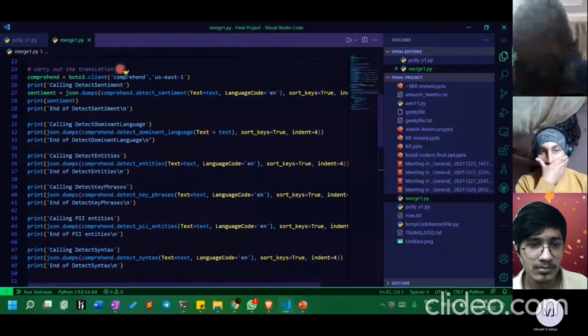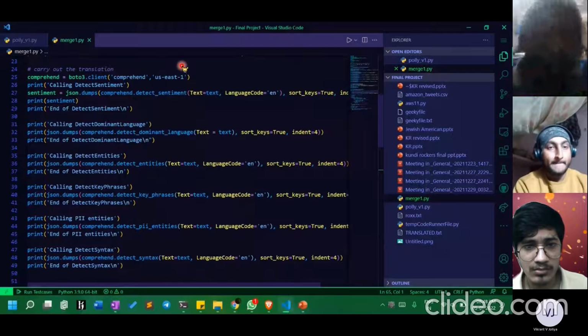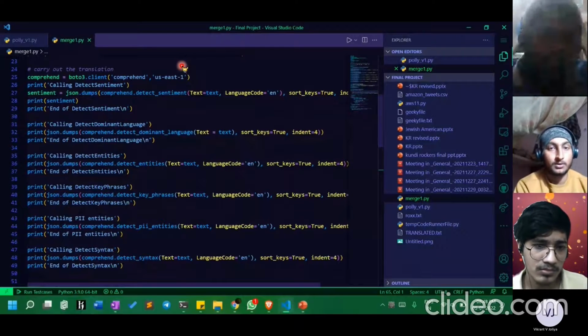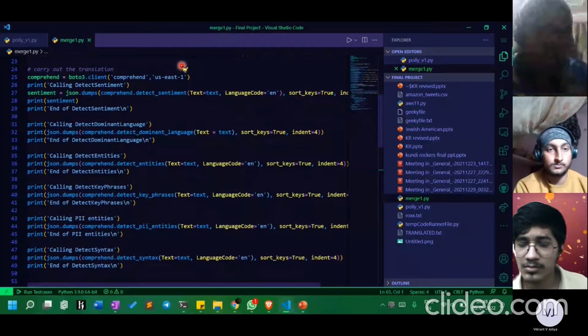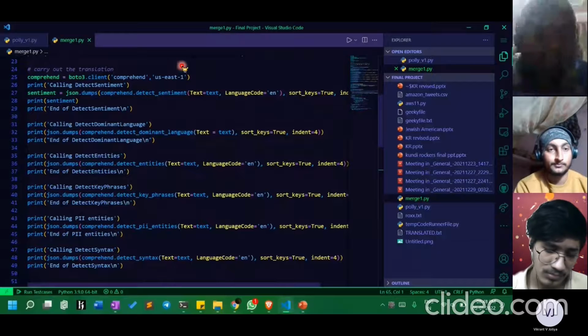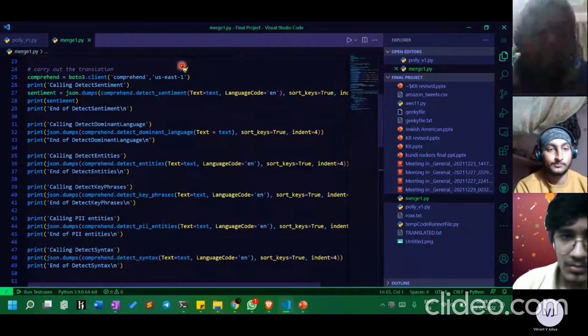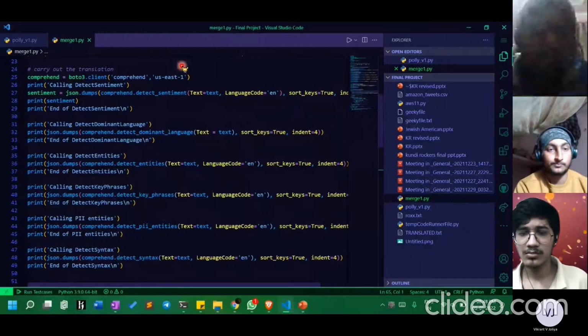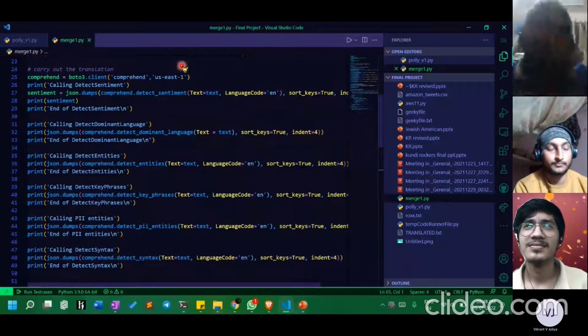In the sentiment analysis, we have done detect sentiment, detect dominant language, detect entities, detect key phrases, PII entities, and detect syntax. These all will run and tell you all the details of the data that you have used. We have also used the text and language; we have used English, as the data in the text file is in English.